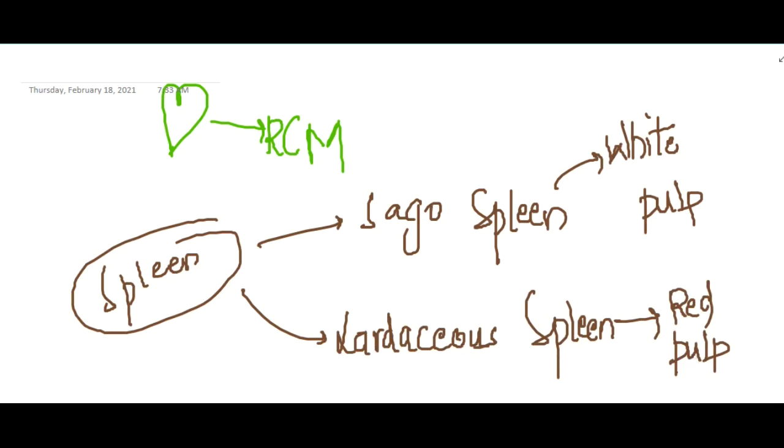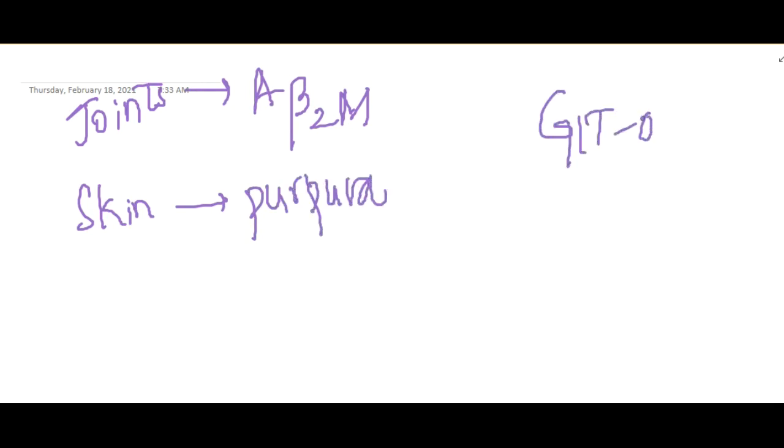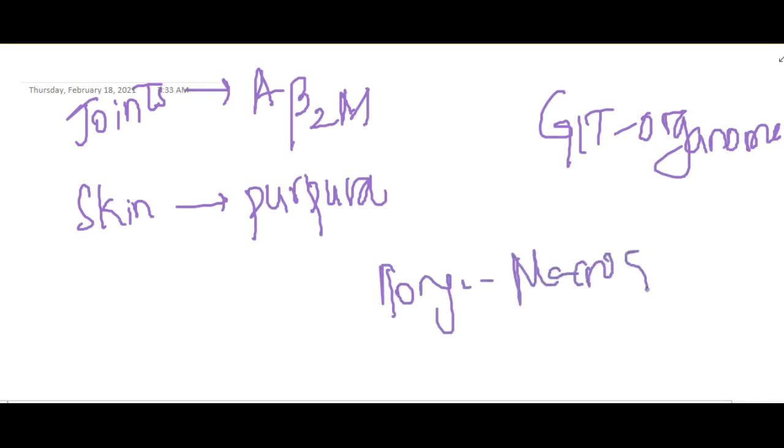Next, if it deposits in the joints, this causes A beta 2M, which is seen in dialysis patients. If it deposits in the skin, purpura can occur. In the GIT, it causes organomegaly. In the tongue, it causes macroglossia.